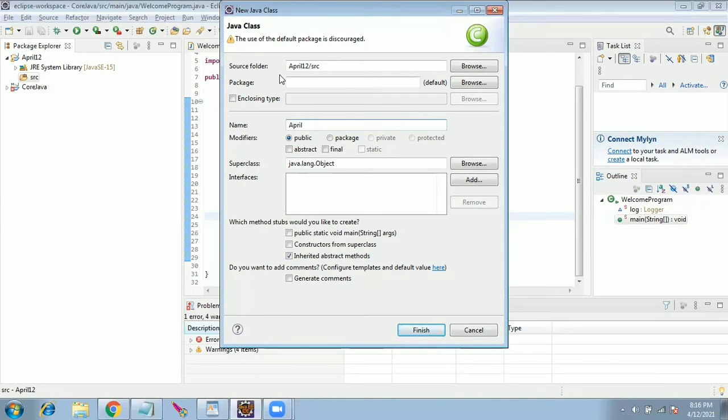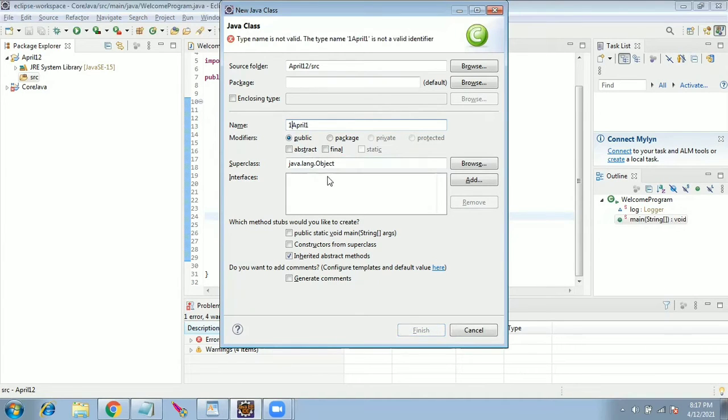If I give a space, the type name is not valid. A Java type name must not start or end with a blank. So first thing you learned is the class name should not have a blank. You should not give a space. Okay. Now what happens if I give a number? It is accepting. What happens if I give a number at the start?